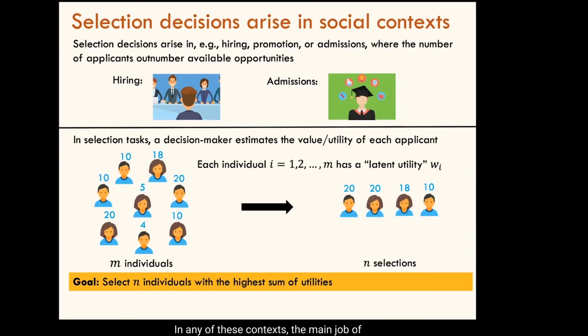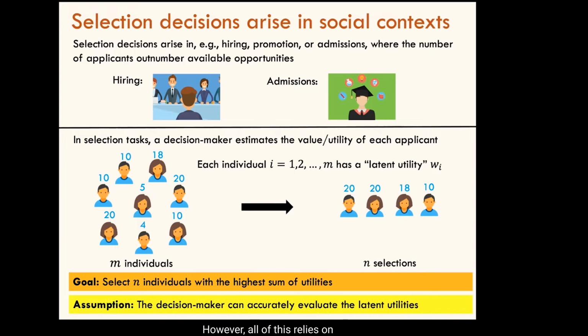In any of these contexts, the main job of the decision maker is to estimate a latent utility, W_i, of each applicant i. In hiring, the latent utility captures the value that the applicant will bring to the firm. In university admissions, it would capture some notion of the student's success in the program. Suppose there are n positions in total, then the goal of the decision maker is to select n applicants with the highest sum of latent utility. They can do so by simply selecting the n applicants with the highest latent utilities. For instance, in this example, there are 4 positions, and the applicants in the best subset have latent utilities 20, 20, 18, and 10 respectively.